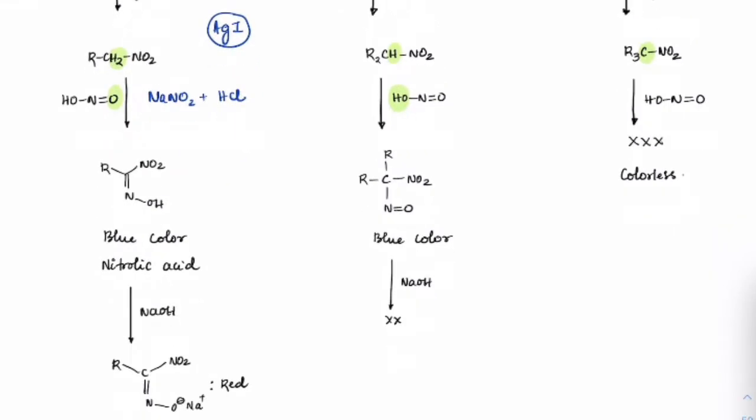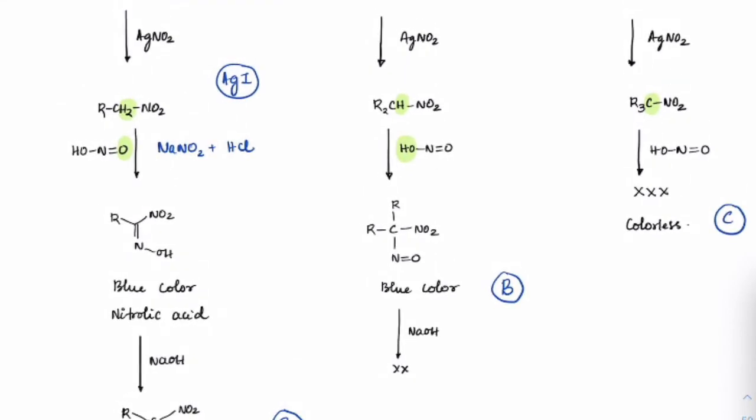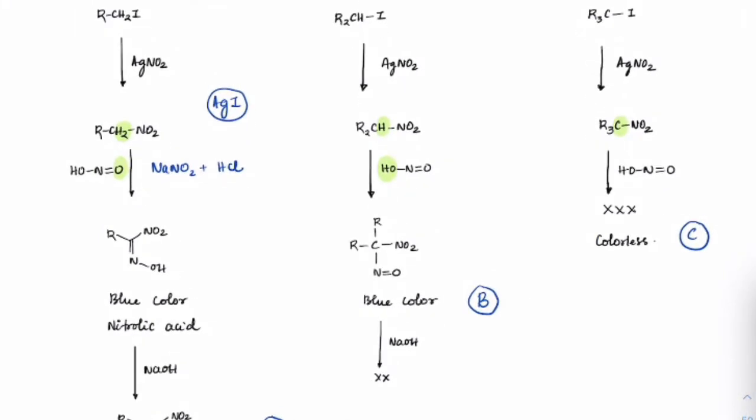But if you treat this nitrolic acid further with NaOH, it will turn into a salt which is red color. That is why it is red color here, blue color here, and colorless here. So that's how the Victor Meyer test works.